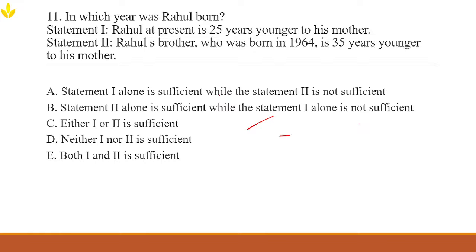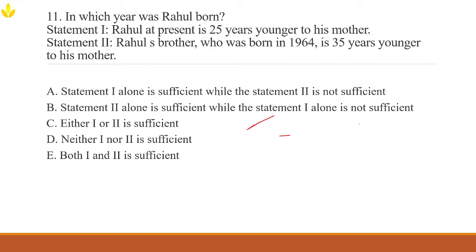Alright class, let's play detective and figure out Rahul's birth year. Imagine you are at a birthday party and someone asks how old is Rahul, but you don't have his age, only a couple of mysterious clues. Let's solve this puzzle. Rahul at present is 25 years younger than his mother. So what does this tell us? If we knew Rahul's mother's birth year, we could easily find Rahul's birth year. But since her birth year is not given, we cannot determine Rahul's birth year. So statement 1 alone is not sufficient.